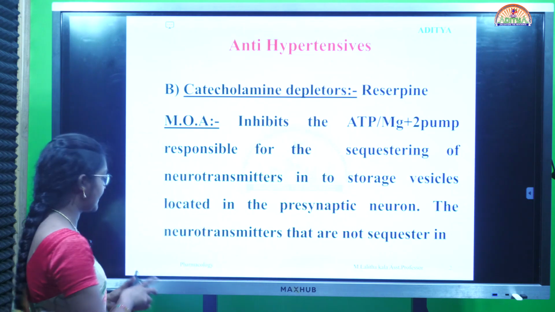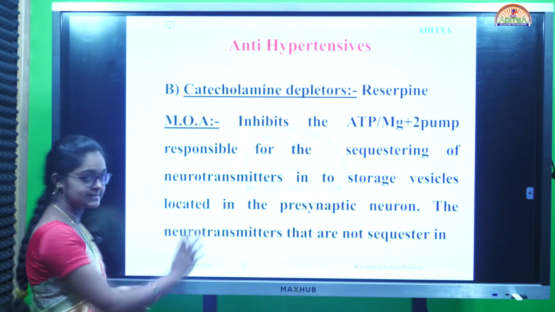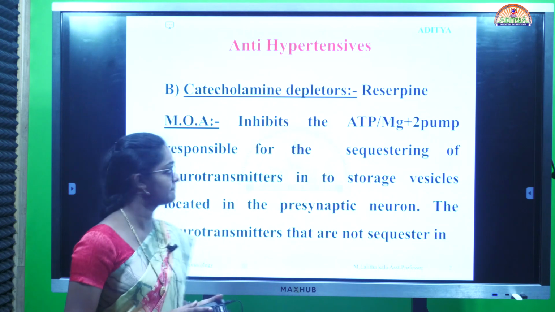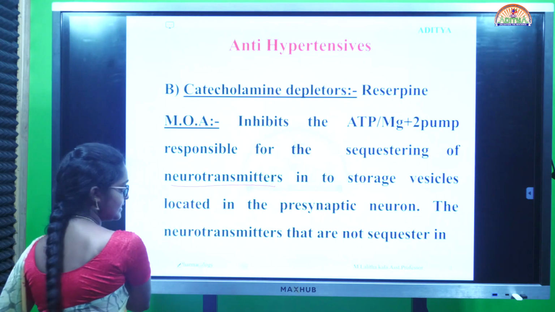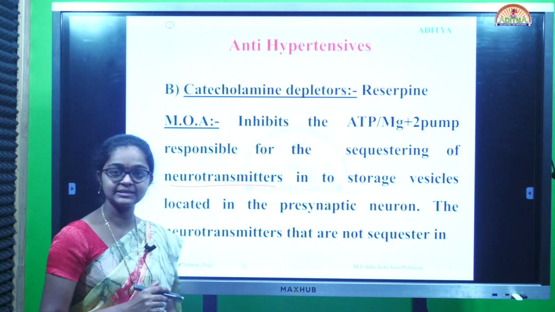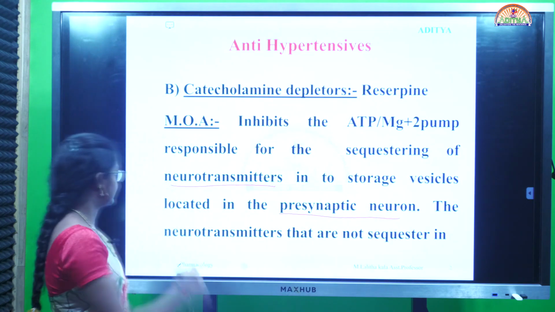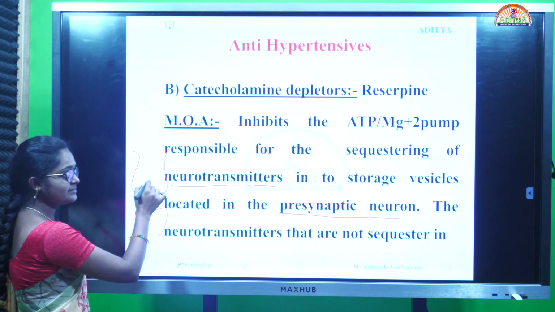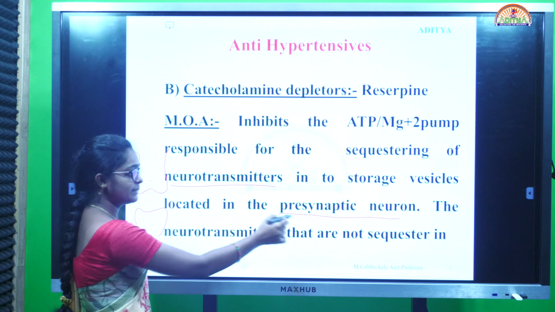Next, coming to catecholamine depleters. The example of catecholamine depleters is reserpine. These drugs inhibit the ATP magnesium pump responsible for the sequestering of neurotransmitter in the storage vesicle. It is located in the presynaptic neuron. There is a presynaptic neuron and a postsynaptic neuron. Here, the catecholamine depleters are present in the presynaptic neuron.